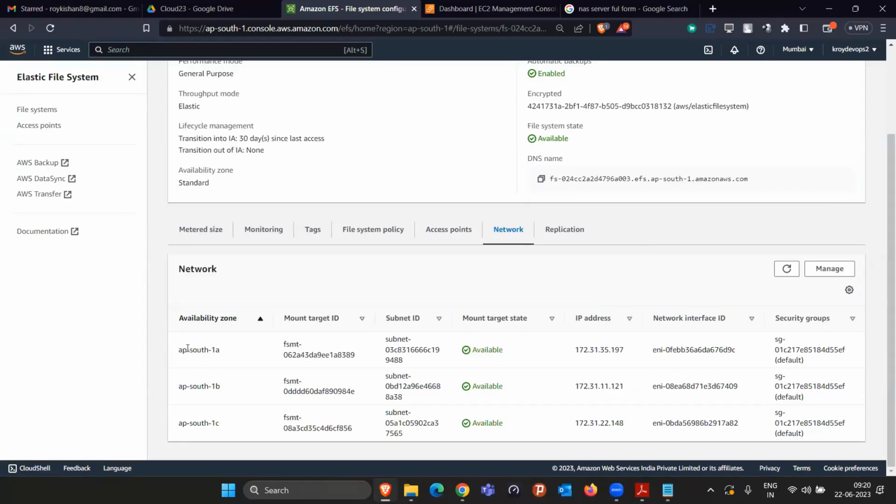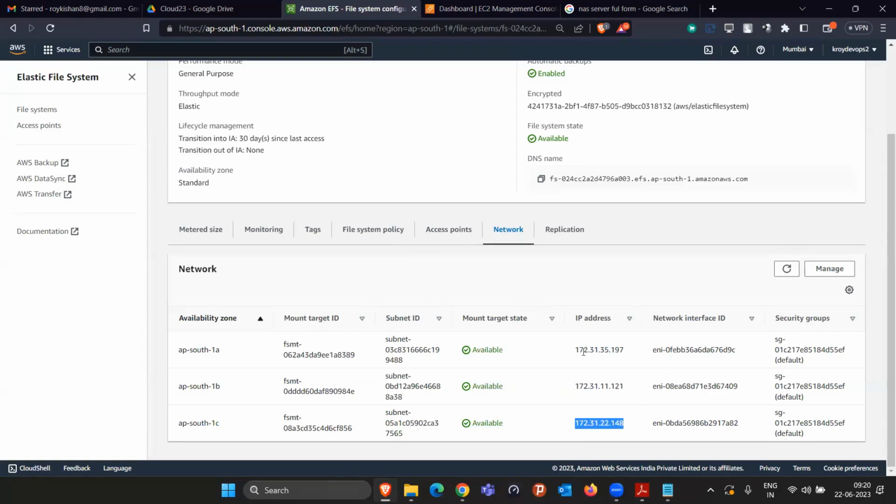If you want to connect, if your EC2 instance is present in 1A, then you have to use this IP address to connect to this storage. If your EC2 instance is present in 1B, then you will be using this IP address to connect to this particular network. And if your EC2 instance is present in 1C, then you have to connect to this IP address.